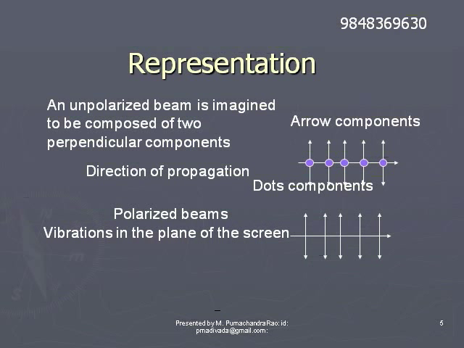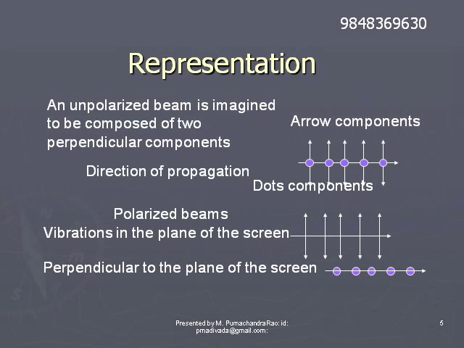In the figure, the double arrows represent the components in the plane of the screen. The horizontal line indicates the direction in which the light beam is passing. Dots are perpendicular to the plane of the screen. Dots will be in and out of the screen, whereas the double arrows are situated in the plane of the screen.